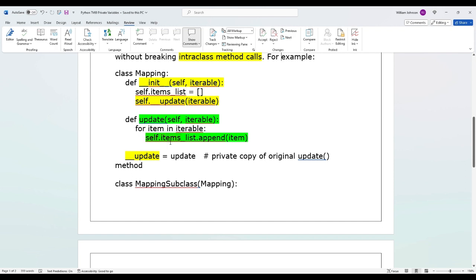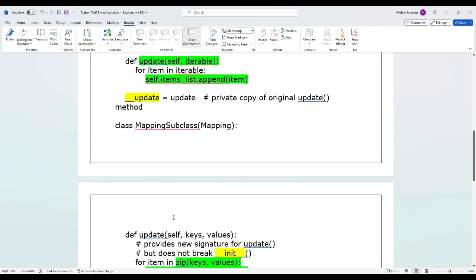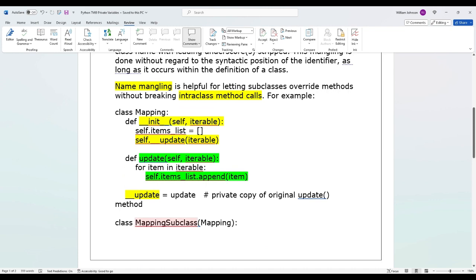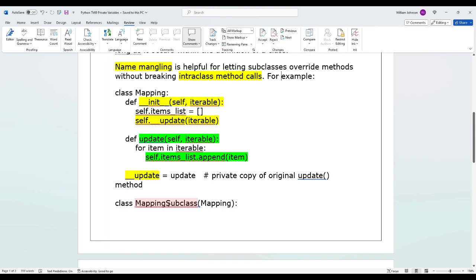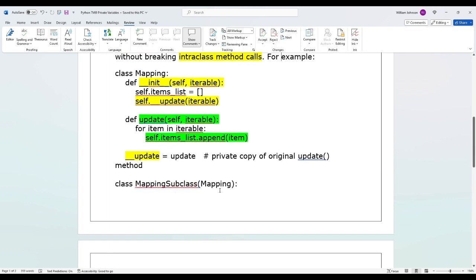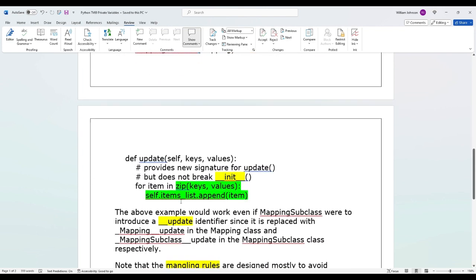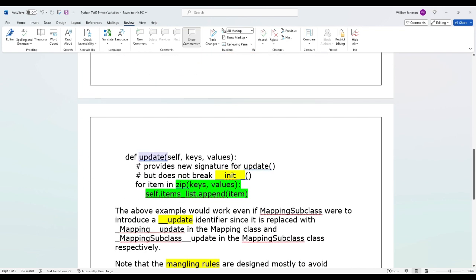Okay, and then I guess we're going to take this function and create another one like this. Then now we're creating a subclass of Mapping, where we're taking the class and we're going to inherit all of this into the MappingSubclass. And then here we are. Here's the little bit that we're going to add to it to give it a little more functionality that we want. And I'm not going to bother stepping through the code unless we absolutely have to.